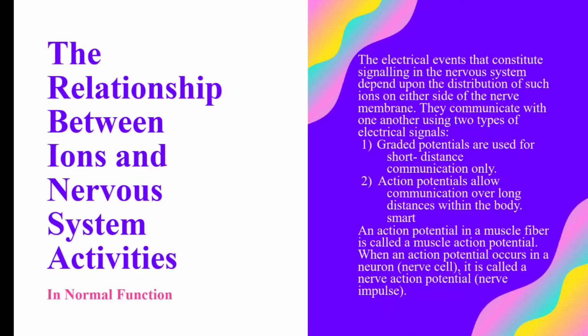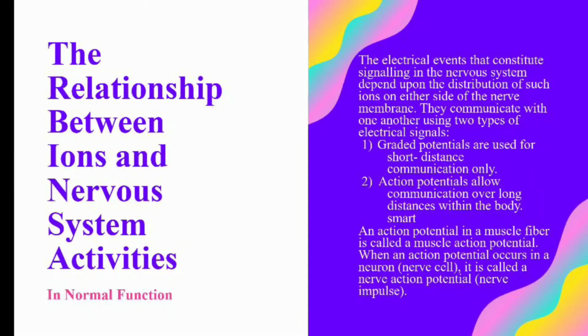First, I want to explain the relationship between ions and nervous system activities in normal function. The electrical events that constitute signaling in the nervous system depend upon the distribution of such ions on either side of the nerve membrane. Neurons communicate with one another using two types of electrical signaling. The first is graded potential, used for short-distance communication only, and the second is action potential, which allows communication over long distances within the body.